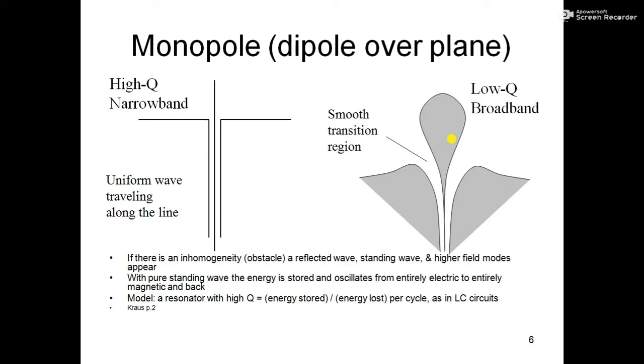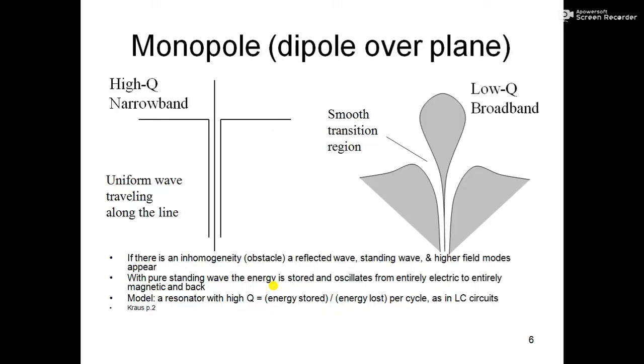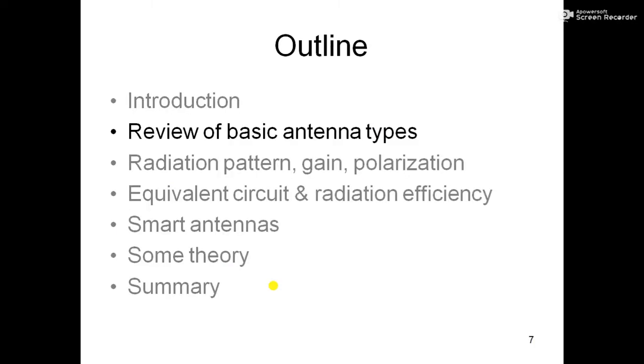If there is an inhomogeneity or obstacle, a reflected wave, standing wave, and higher field modes appear. Again, if there is any obstacle, like a drop here, then with a pure standing wave the energy is stored and oscillates from entirely electric to entirely magnetic and back. This is all about the theory of antennas and electromagnetic waves. I am not going to discuss all of this in detail, but I think I have given you some basic introduction to what a dipole antenna is, what a monopole antenna is, and how these things basically work, right?